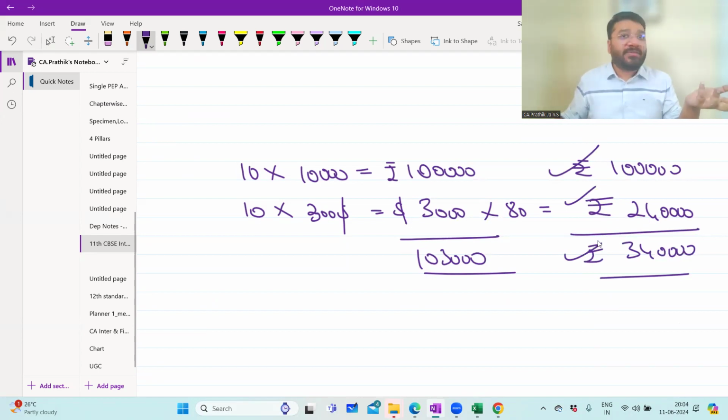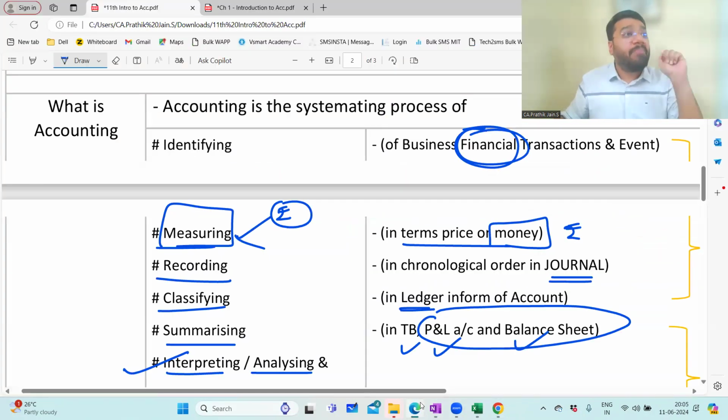We are not restricted to buy only in India, nor to sell only in India. We can do worldwide purchase and worldwide sale, which means we'll be dealing with multiple countries and multiple currencies: buy in dollars, sell in euro, buy in dirham, sell in yen. When you're exchanging multiple currencies, you have to have a common denomination. So the rule says you buy from wherever you want and sell to wherever you want, but at the end of the day, ensure that the dollar value, the pound value, the yen value, everything is converted to INR. That is because of this measuring concept.